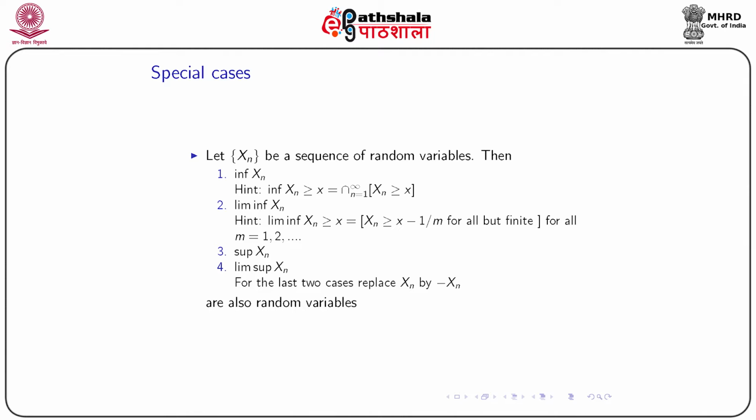Similarly, liminf xn greater than or equal to x is equivalent to saying xn is greater than x minus 1 over m for all but finitely many n, for all m belonging to 1, 2, 3 and so forth. If we can prove this for infimum of xn and liminf of xn, just replacing xn by minus xn, we can get the similar result for supremum of xn and limsup of xn.